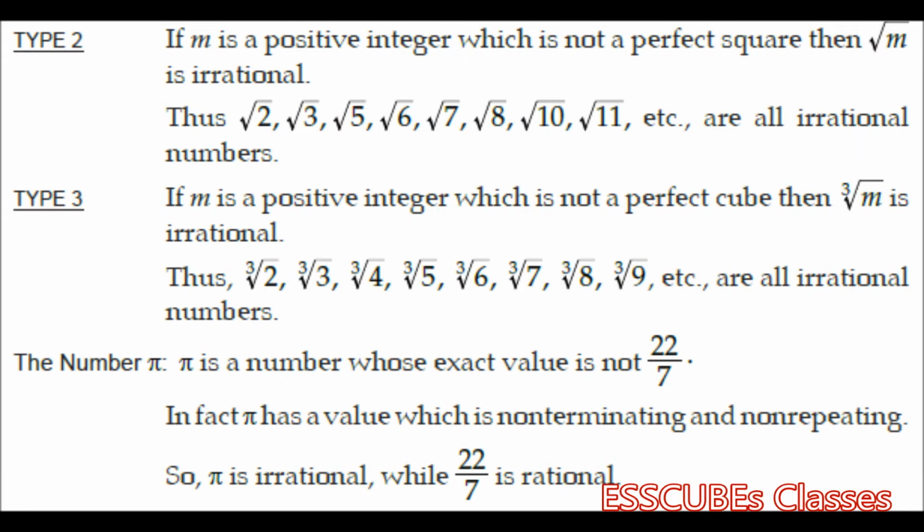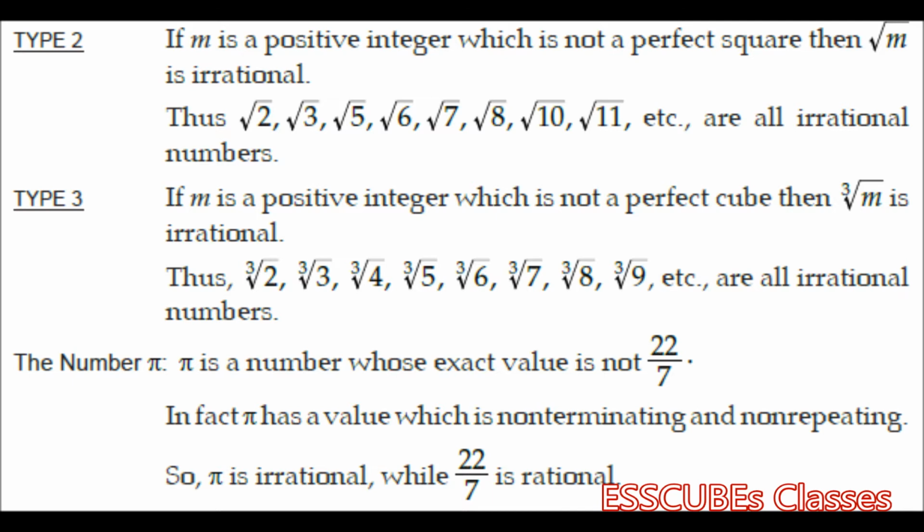Another type of irrational number is type 2. If m is a positive integer which is not a perfect square, you come across this kind of terms in real life while solving problems of maths. Root 2, root 3, root 6, root 8, and so on. They are all irrational. That means it is in the form root over m. This is the second type.